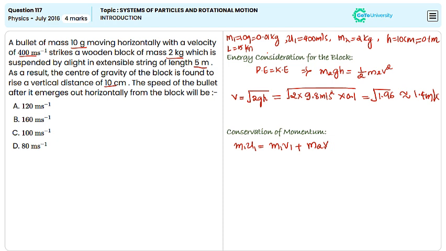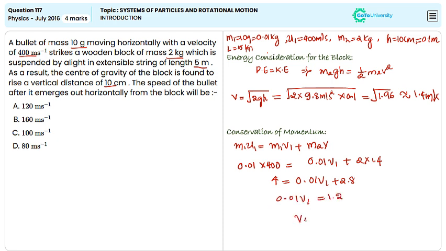Now substituting the known values, we get 0.01 into 400 equals 0.01 v1 plus 2 into 1.4, which is nothing but 4 equals 0.01 v1 plus 2.8, or 0.01 v1 equals 1.2, or v1 equals 1.2 by 0.01, which is nothing but 120 meter per second. The speed of the bullet after it emerges horizontally from the block is 120 meter per second. That is nothing but option A.